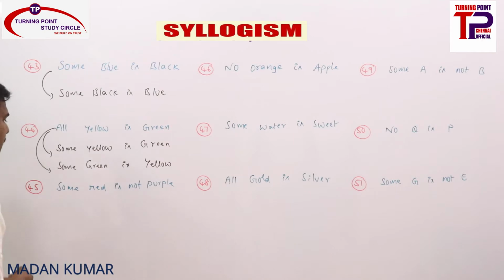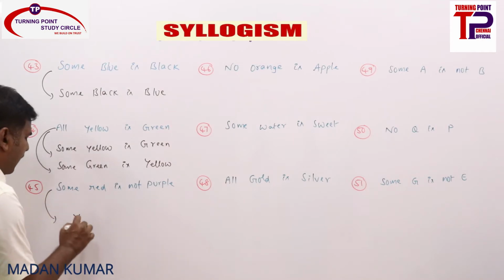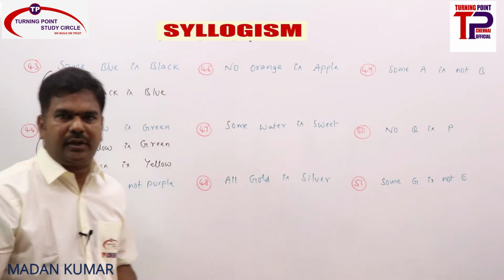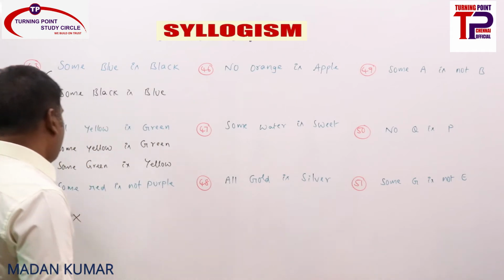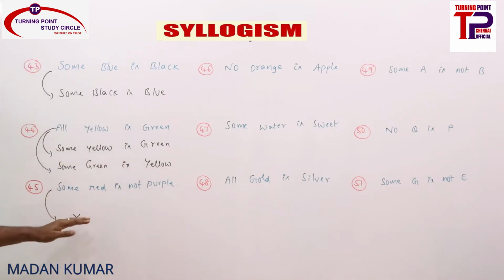45. Some red is not purple. O cannot be converted, right? O cannot be converted. That is the reason there are no immediate inferences from the O statement. So I just put a cross mark.